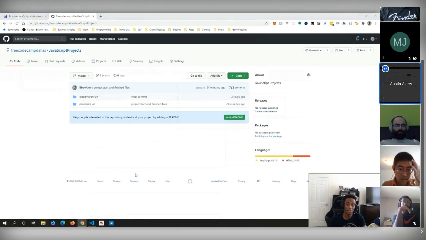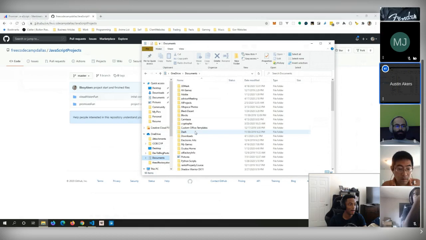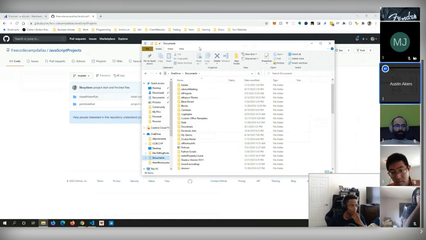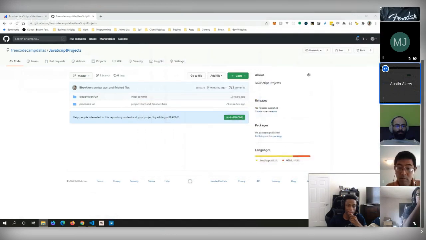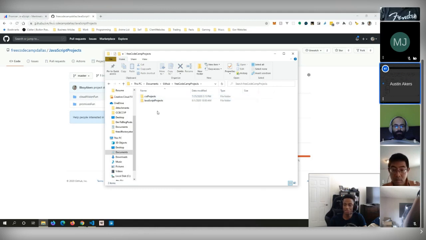Now, I've already cloned the repository. In fact, let me go ahead and see here. Give me one moment. Let me see real quick. I have a GitHub folder. This is my other GitHub folder. The other one's really large, and I had to create a different folder just to make things a little bit clearer. But I have a freeCodeCamp projects folder, and inside that, this is where I clone and store all the repositories in relation to anything freeCodeCamp Dallas related.